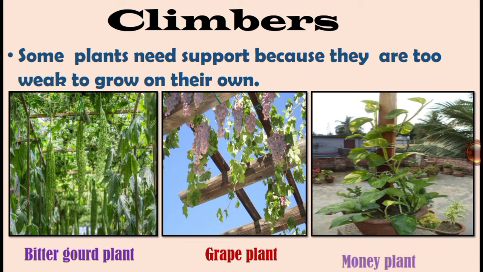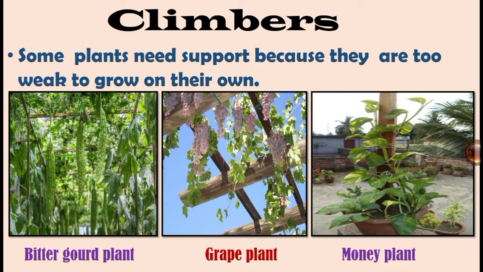Clambers grow vertically, which means upright, and they spread across with the support of sticks and poles. They need support to grow, then only they will grow straight, otherwise they will not.